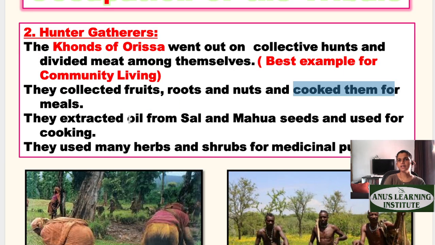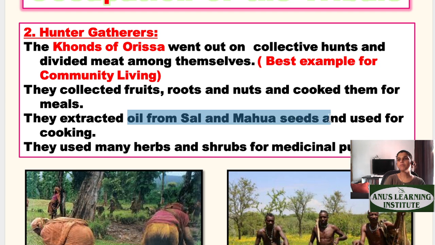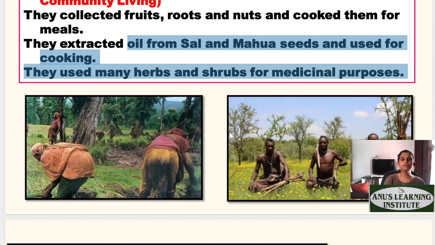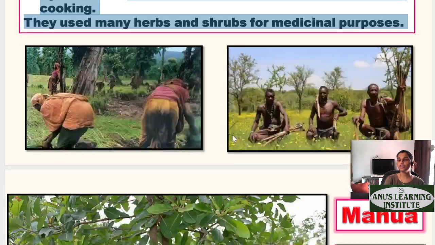They extracted oil from sal and mahua seeds and used it for cooking. They were also very good at identifying the medicinal properties of the herbs and shrubs found in that area. So they were a wonderful source of information and knowledge for us.